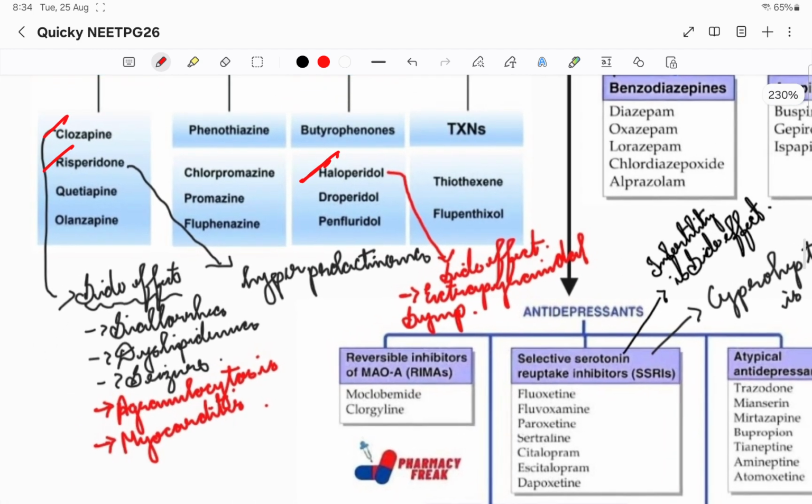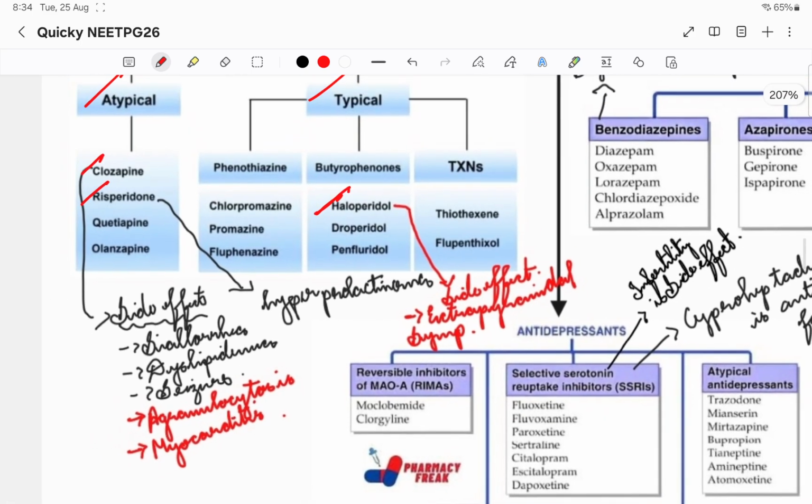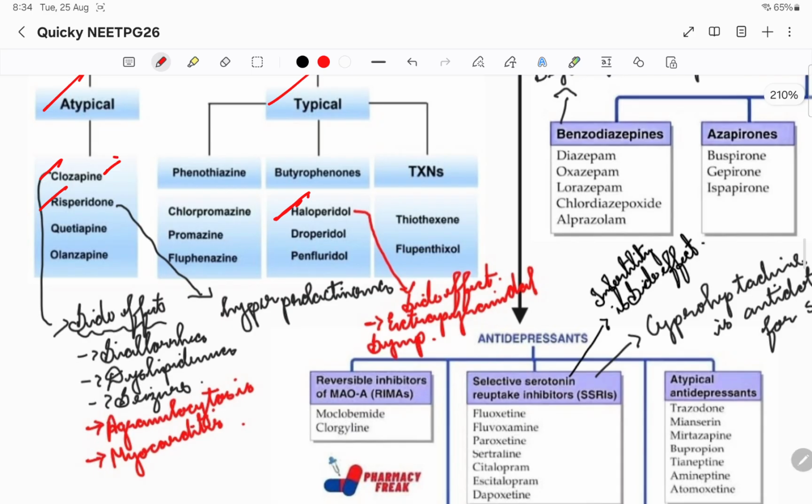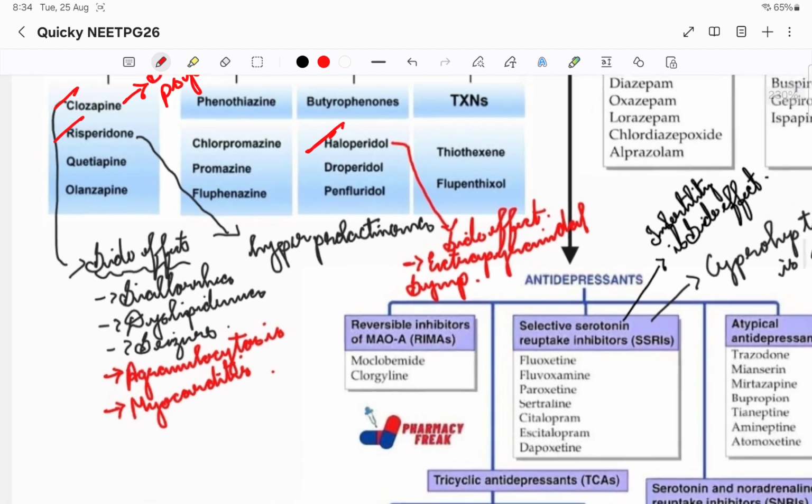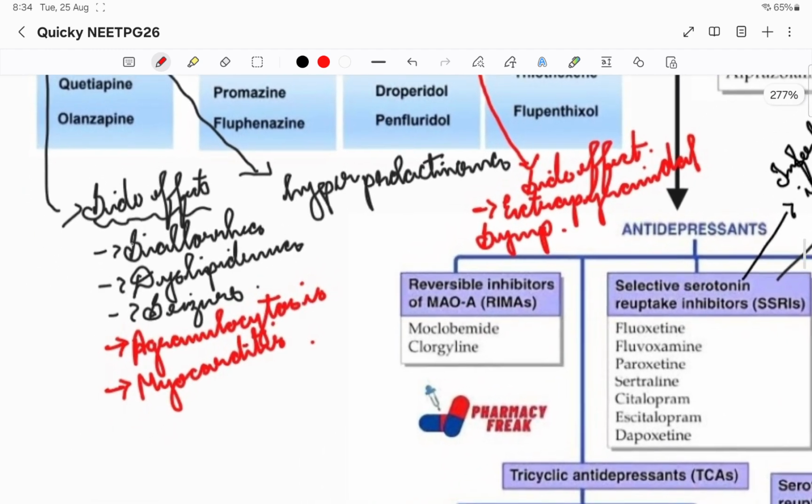Now let us see the side effects with respect to these drugs. Coming to the atypical drug, that is clozapine. Clozapine is one of the best antipsychotics. But the problem with clozapine is that it has too many different side effects. But we can monitor the patient who is on clozapine and reduce the other side effects, and the antipsychotic effect is best in clozapine. The side effects are that he or she can have sialorrhea, dyslipidemia, and seizures might happen.